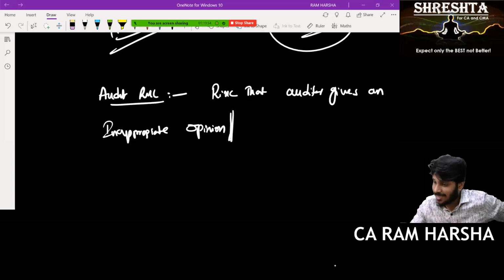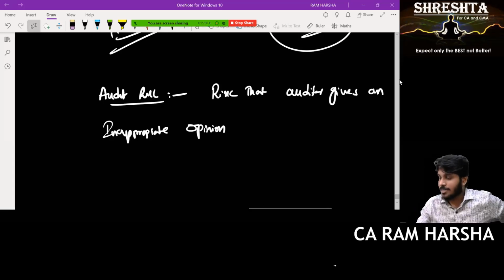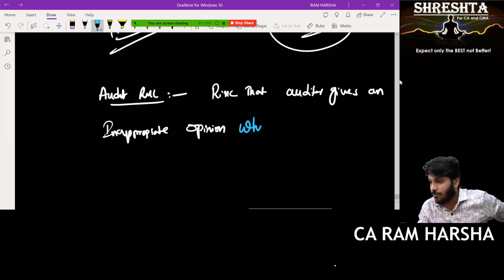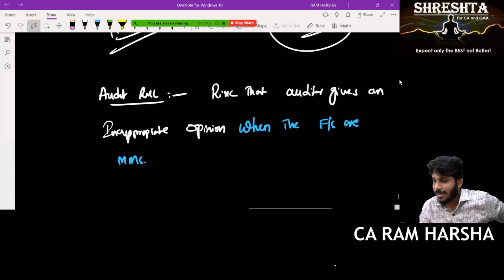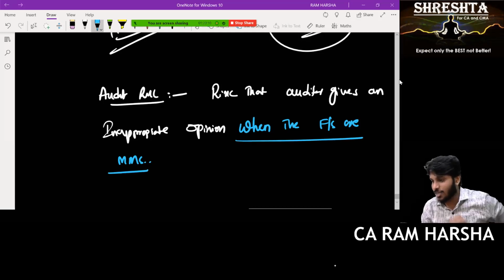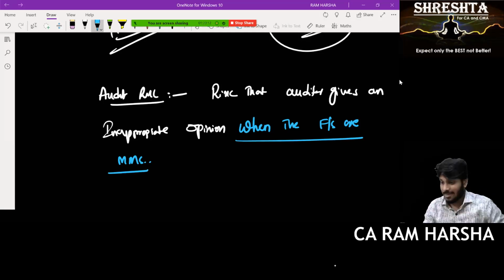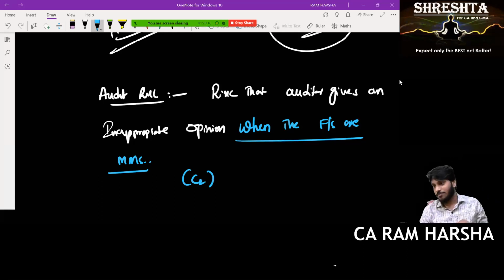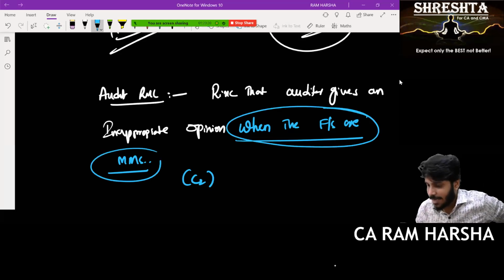The definition was extended. This is the most important term. This is the most important risk that auditor gives an inappropriate opinion when the financial statements are materially misstated. This is the most important extension of the definition, which makes it clear that only case 2 is audit risk, not case 1.